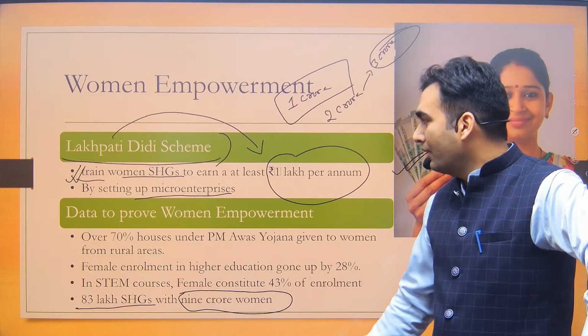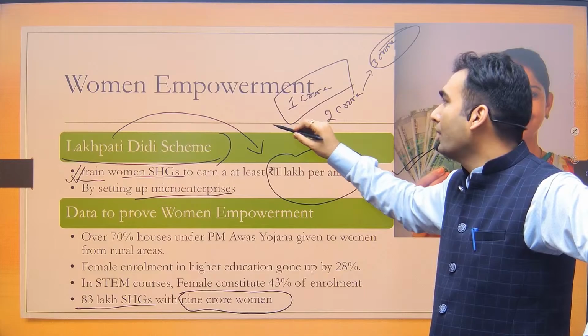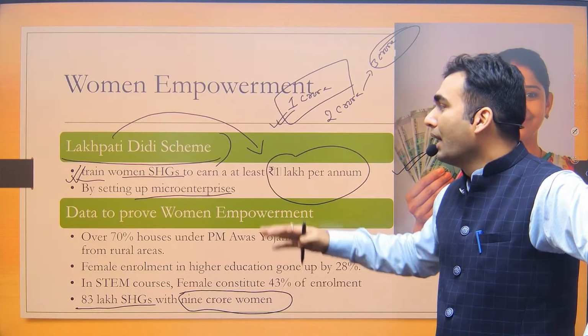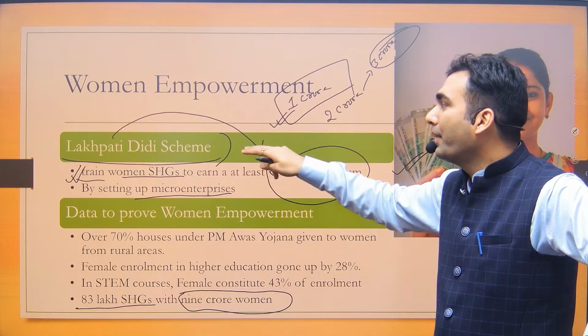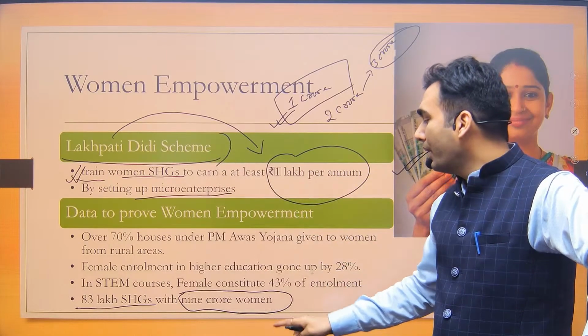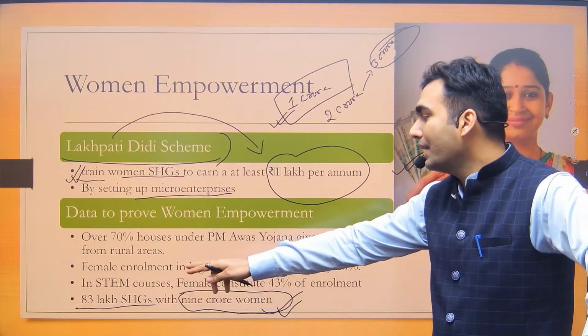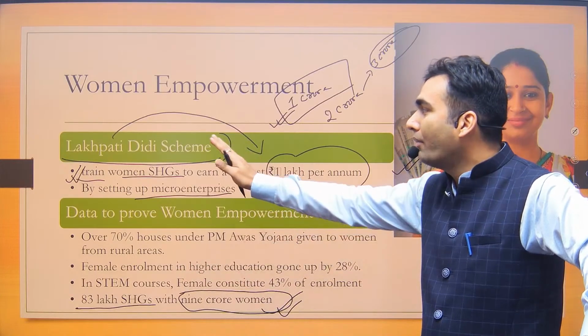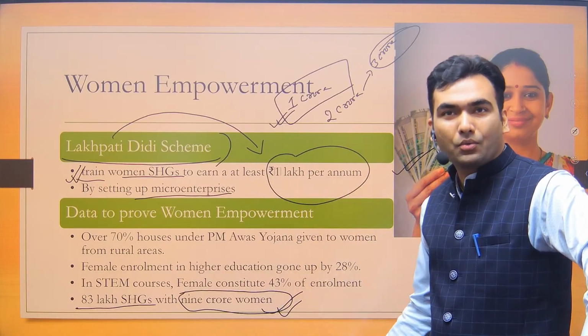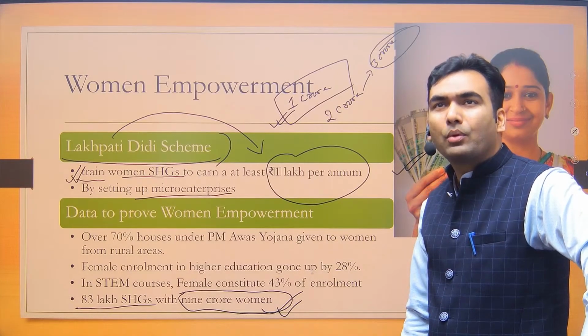Okay, so it is not yet still clear whether all these 1 crore women who have become Lakhpati are those who have benefited from this scheme only, or it also includes those women who have already benefited from SHGs. Because all these 83 lakh SHGs have not been formed after this scheme has been announced. So maybe the details will come in a few days. You have to look into that.